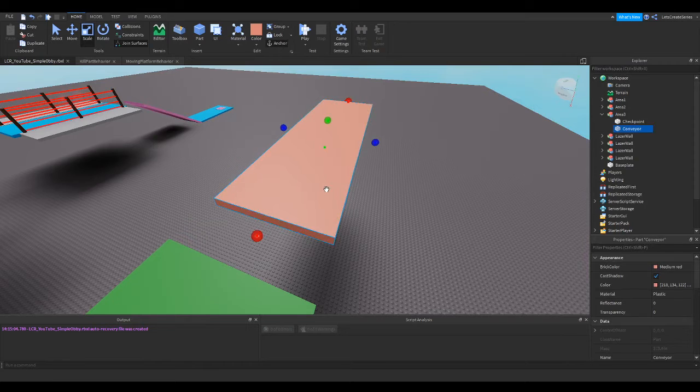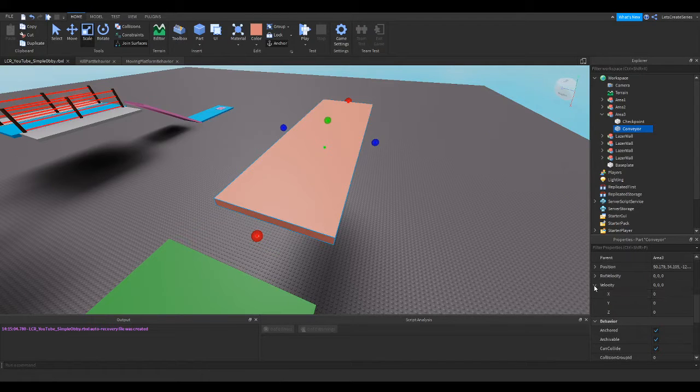The one thing about velocity is when you set it on a non-anchored part, that part will move. When you anchor that part and set velocity, then any part that touches the anchored part will move. And so that's what we expect for our player. When they touch this anchored part and it has a velocity, the player will move. When we move the part that we have set velocity on, velocity will reset. So if you do this conveyor and then you end up moving it later on and your conveyor stops working, just remember to check velocity. Make sure that velocity is not 0.